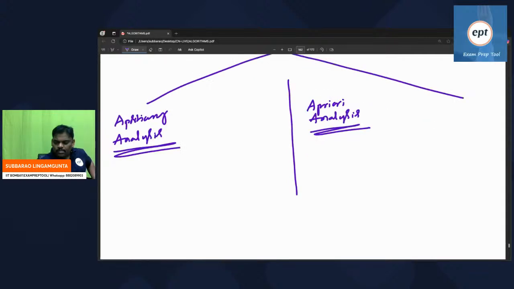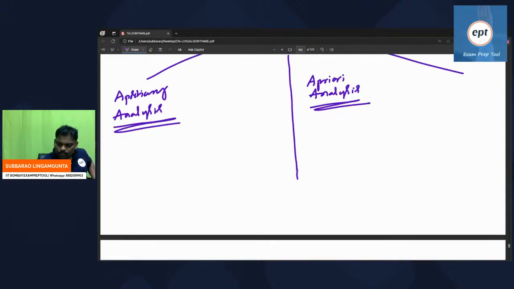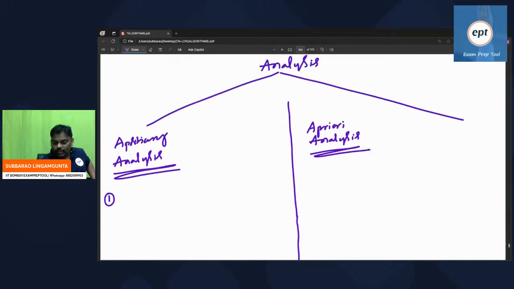What is post-theory analysis? What is priori analysis? You can see one time. First point here. According to post-theory analysis, if I ask anyone what is the time complexity of a given program, they don't calculate the time complexity of the given program, they will postpone it. Whatever I am asking, they will postpone. What is the reason?